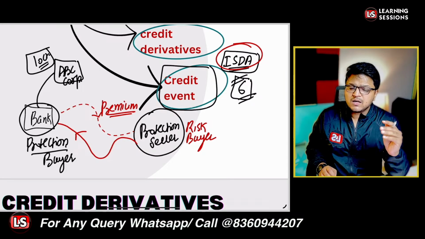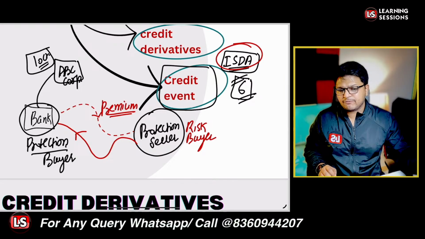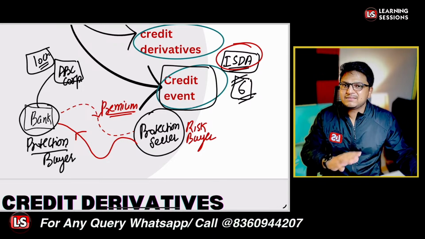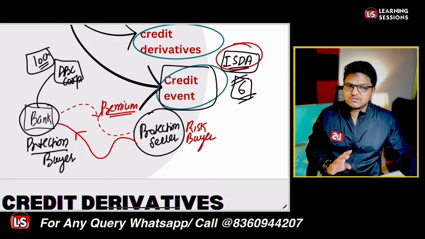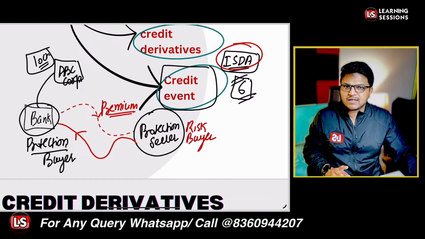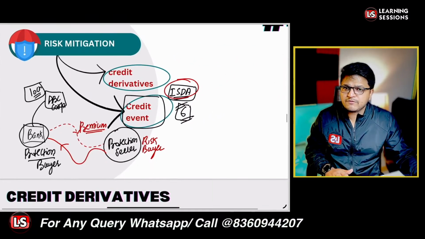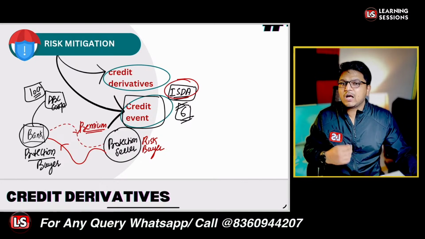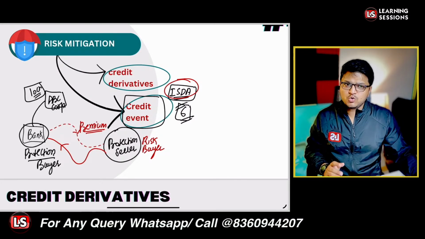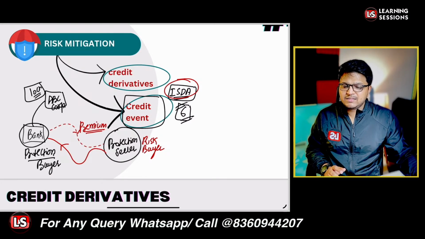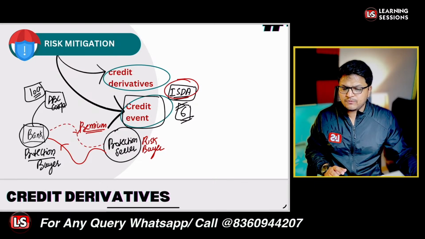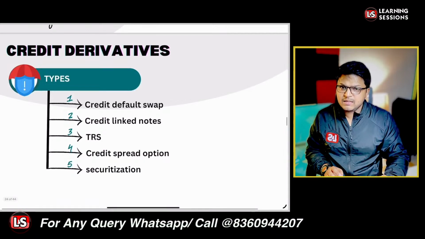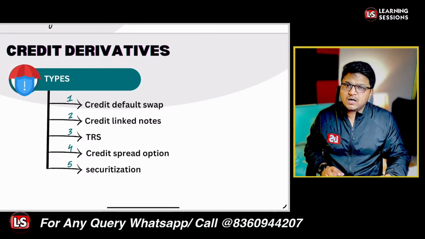So that's the basic functioning of the derivative, and we basically explained the CDS, that is a credit default swap, in this particular scenario, right? Is that clear to you? Kindly do confirm if this definition related to credit derivatives, and how those work, is clear to you or not. Now let's learn about the credit default swap first of all, and we will be learning about these particular credit derivatives.